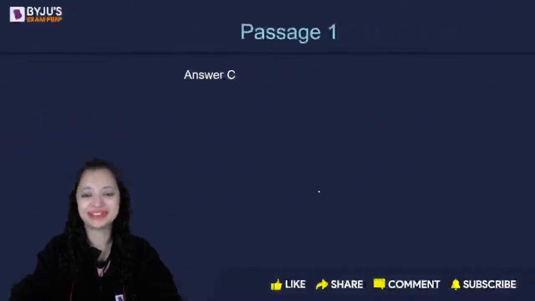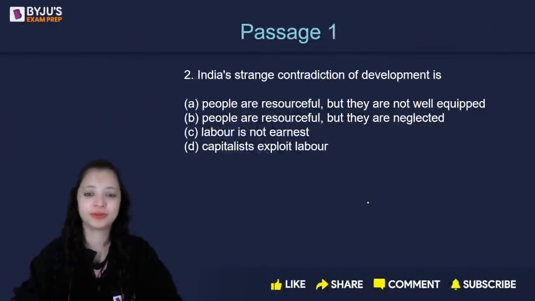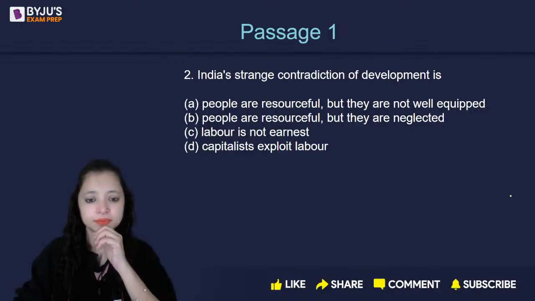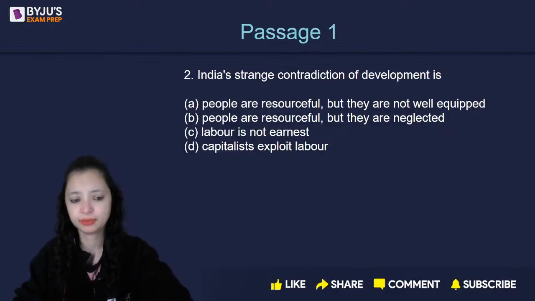Okay, let's do the next question. Question number 2. India's straight contradiction of development is. Do you remember, or should I take you back to the passage? Chalo, give this a try once, because we don't have negative marking here. Give this a try without going back. You can get it correct even without going back.